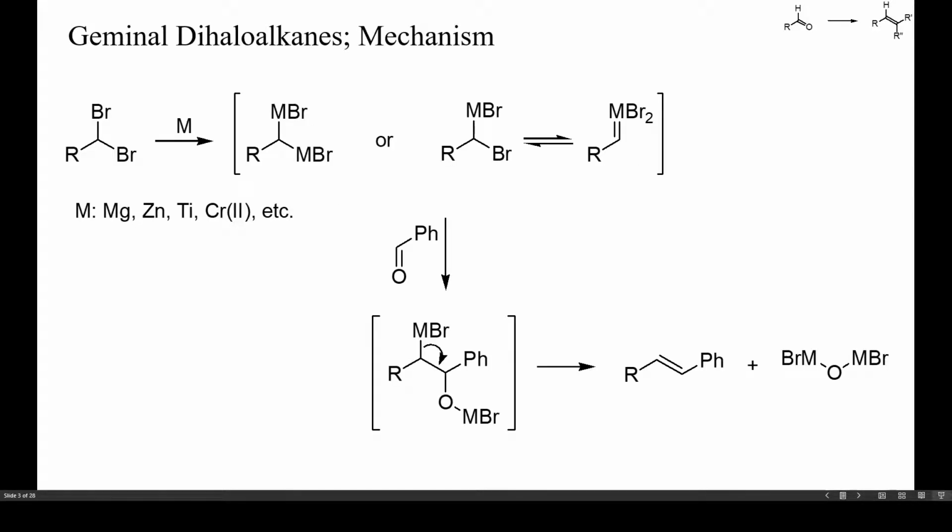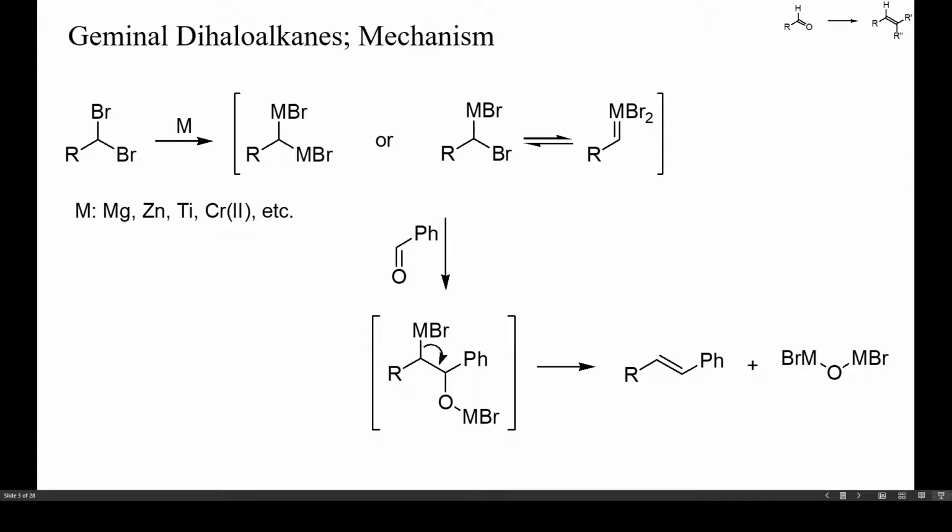Geminal dihaloalkanes are not readily available reagents, with the exception of halogenated methanes and acetic acid derivatives, which are prepared on a large scale. One way to prepare structurally more elaborate geminal dibromoalkanes is to treat aldehydes with bromine and a phosphide. Olefinations with geminal dihaloalkanes proceed by formation of either a dimetalloalkane or a carbene complex.